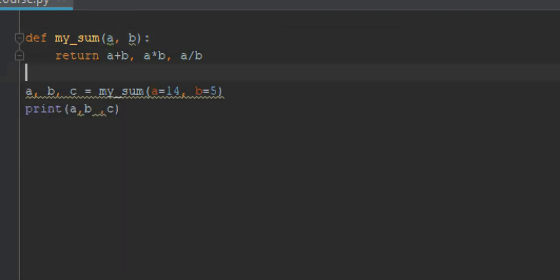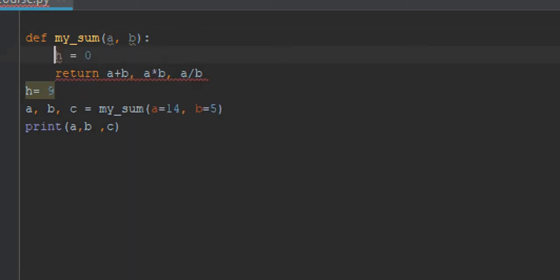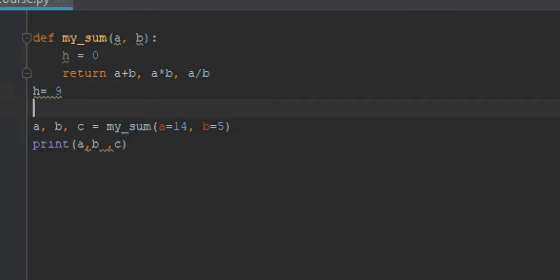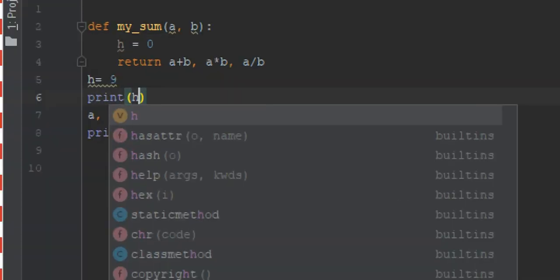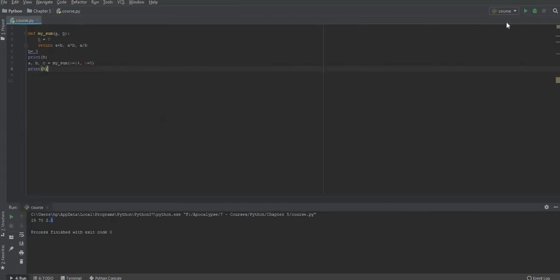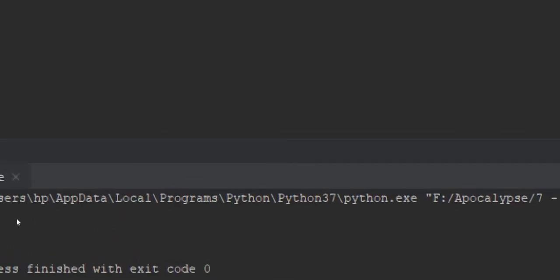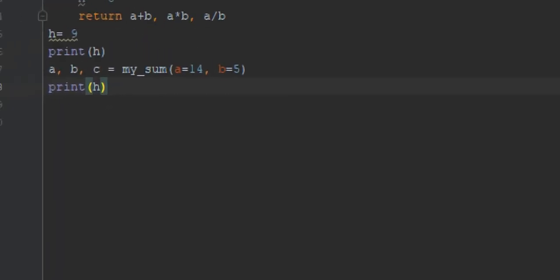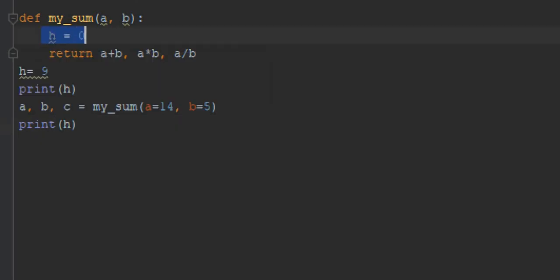So, for example, to see that, let's try to make h equal, for example, 9. And let's put h equal to 0 here inside a function, and let's see what happens. So let's print the h, and let's print the h after calling the function, and let's see what happened. Right, just to make it clear for you. So as you can see here, we have 9 and we have 9, right? No problem, the value doesn't change, even if I put h equal to 0, because this variable is not this variable, this is a local, this is a global.